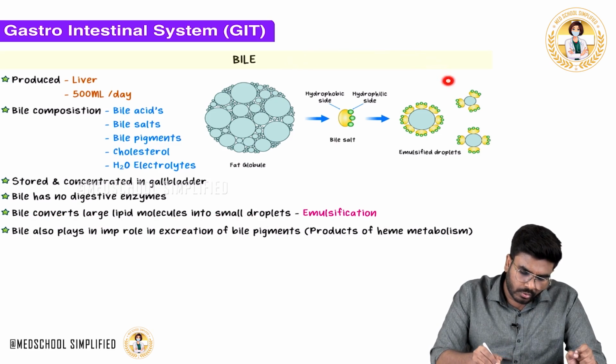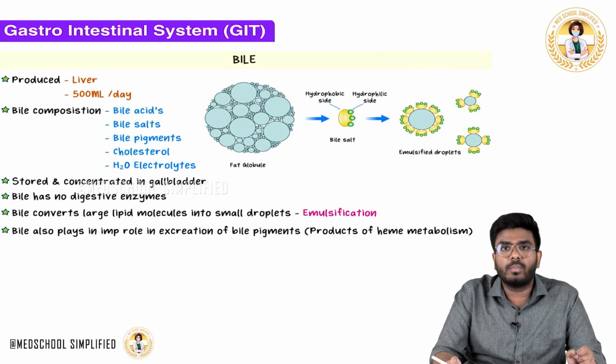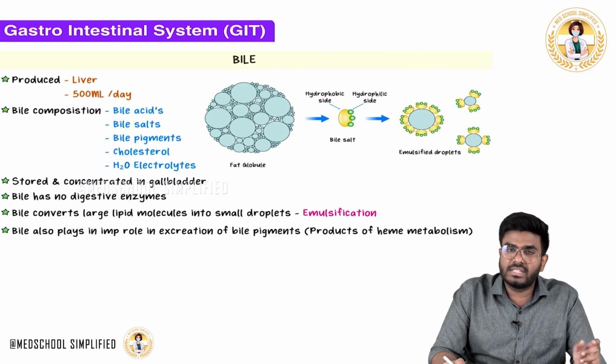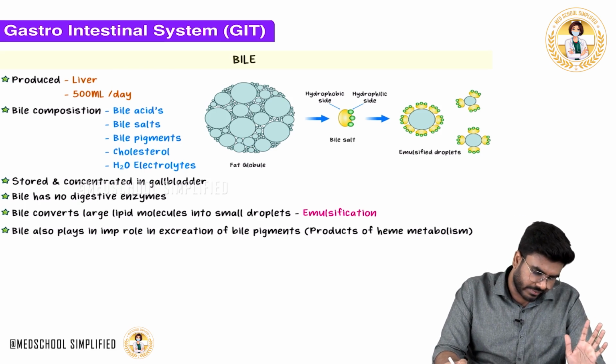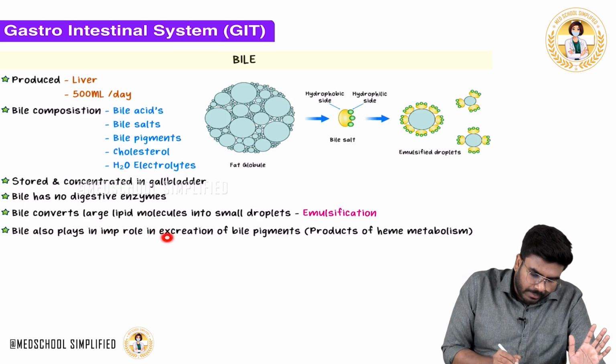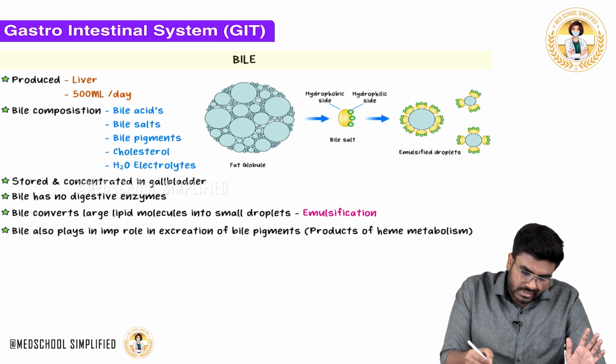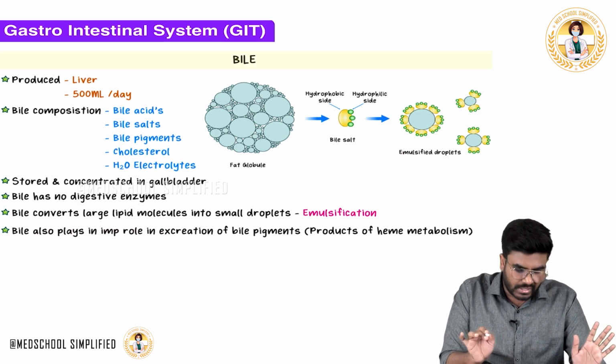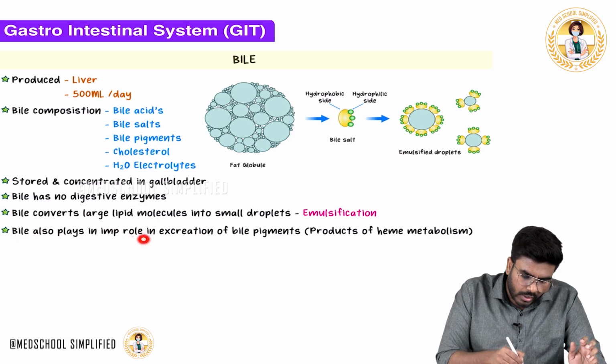Once the lipid molecule becomes small droplets, it can be easily digested. These molecules can now be easily digested away. So bile plays an important role. This is one function: digestion of the fats. Now, bile also plays an important role in excretion of bile pigments.